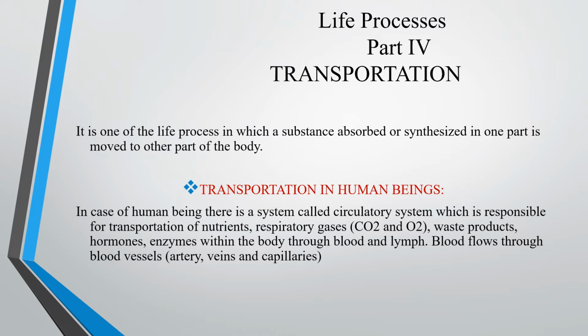Transportation in human beings mainly includes the circulatory system, which is responsible for transportation of nutrients, respiratory gases like O2 and CO2, waste products, hormones, enzymes within the body through blood and lymph. I think you know what is a hormone. Hormone is a chemical messenger.